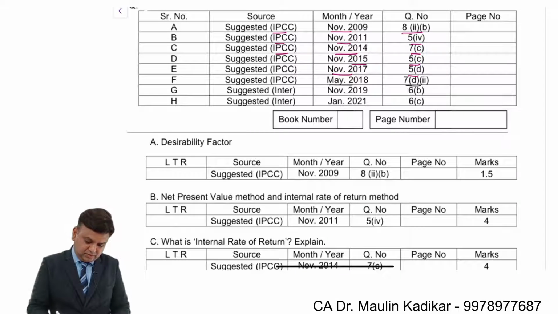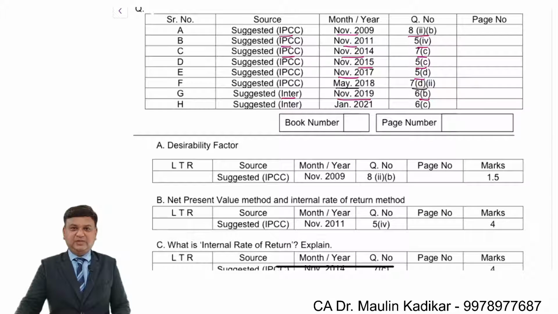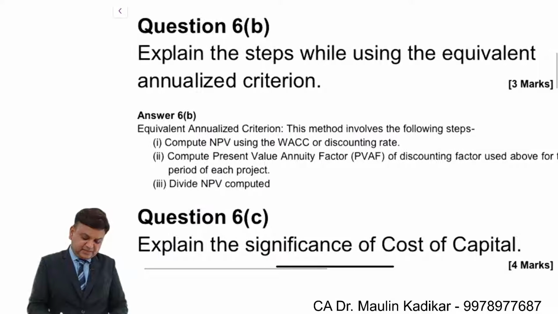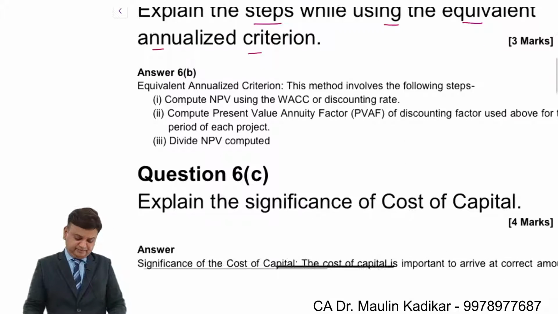Next question, November 19, question number 6B of CA Intermediate. The question is: explain the steps while using the equivalent annual criteria, equalized annual criteria.